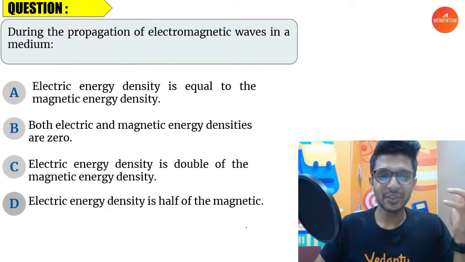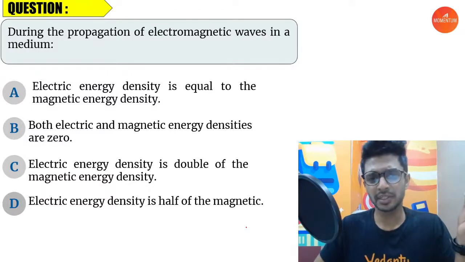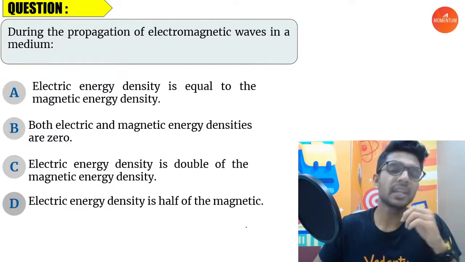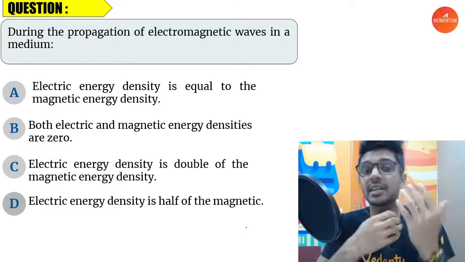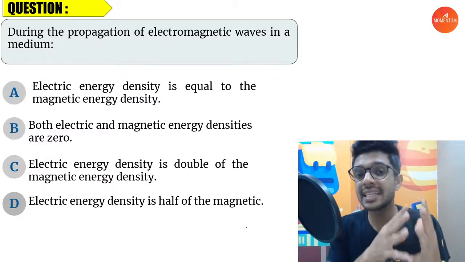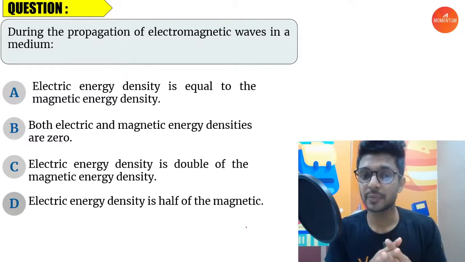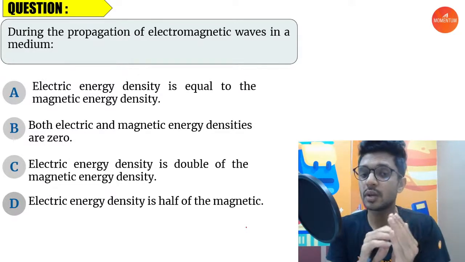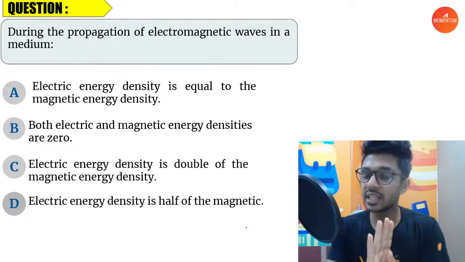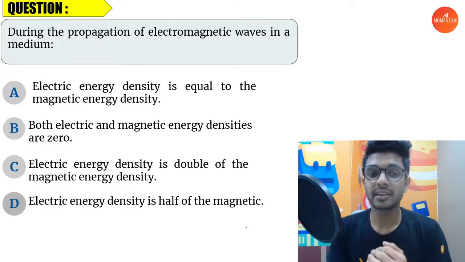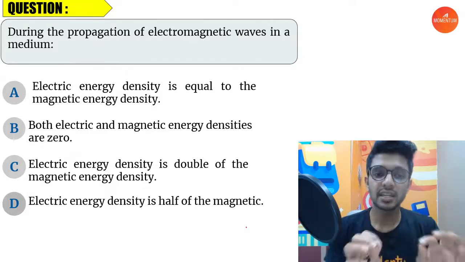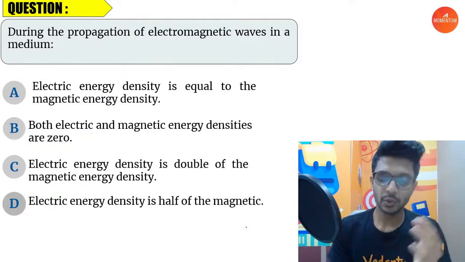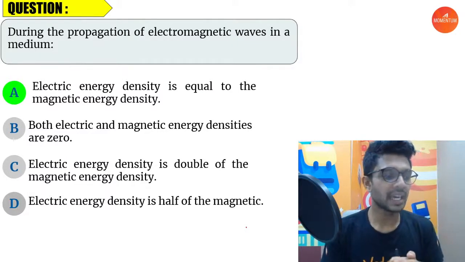Which one? Every one of you tell me. It's a very simple thing, right? You know that the total energy carried by the electromagnetic wave is stored totally in the electric field and the magnetic field, right? And this energy will be equally divided between the electric field and the magnetic field. So the electrical energy density and the magnetic energy density are going to be equal. So which option? We can go with option A as our answer.